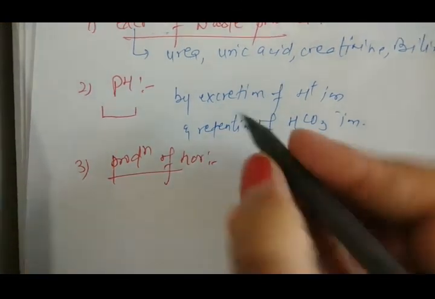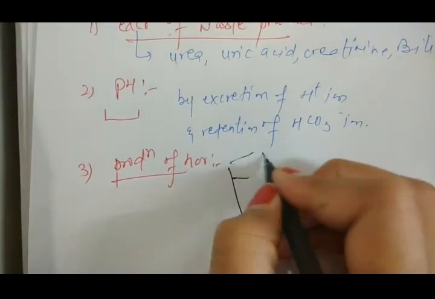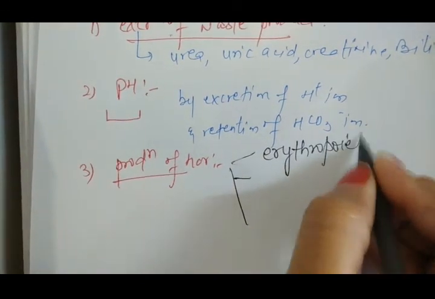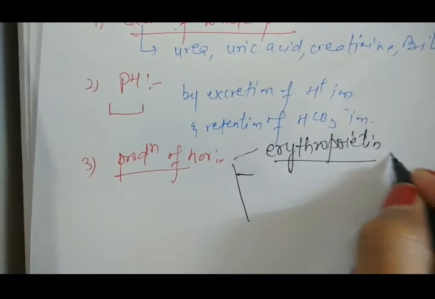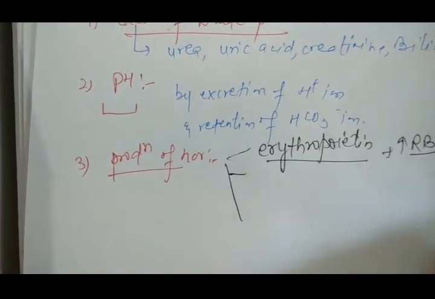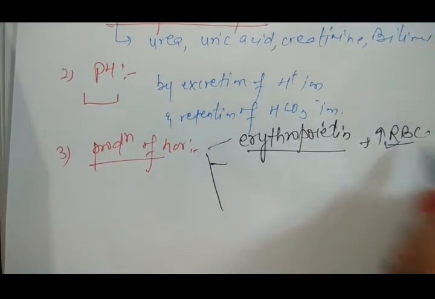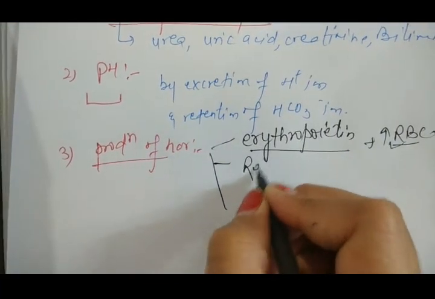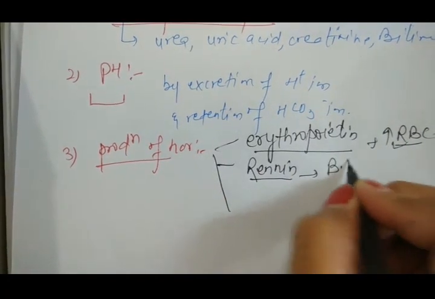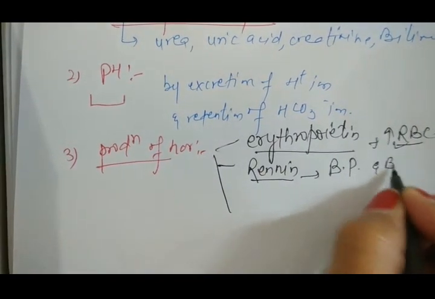The hormones produced by the kidney are three hormones. One is erythropoietin. Erythropoietin is helpful in increasing the number of RBC production. The second hormone is renin. Renin is helpful in maintaining blood pressure and blood volume.